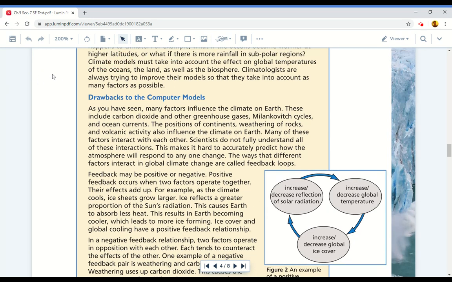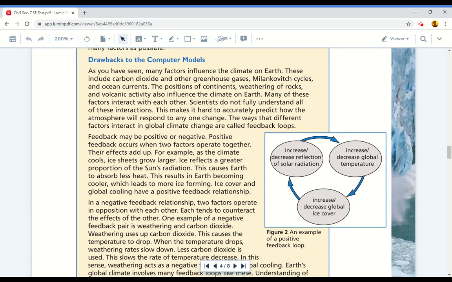Climate models must take into account the effect on global temperatures of the oceans, the land, as well as the biosphere. Climatologists are always trying to improve their models so that they take into account as many factors as possible.